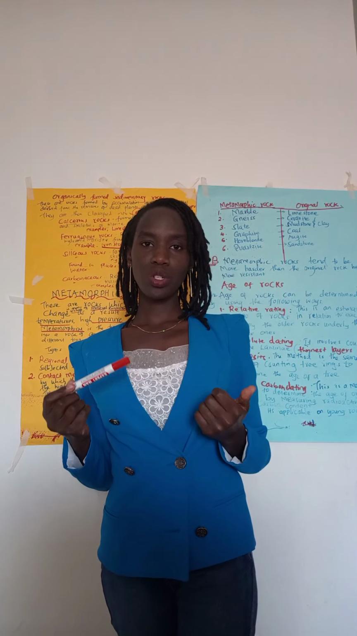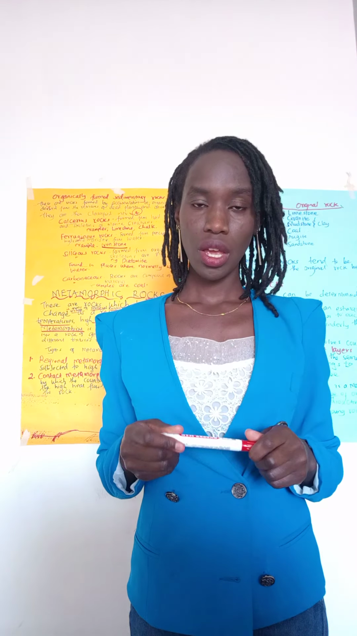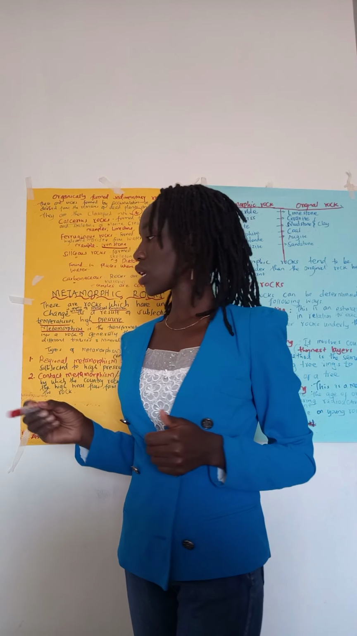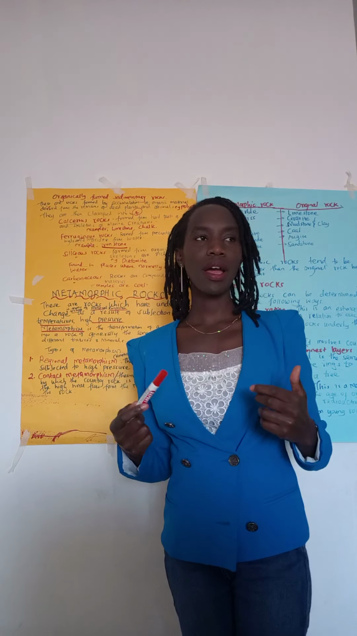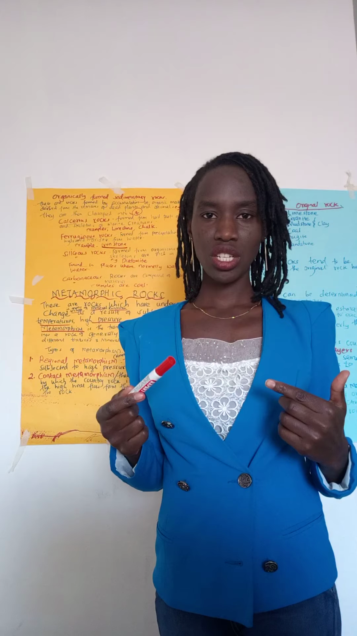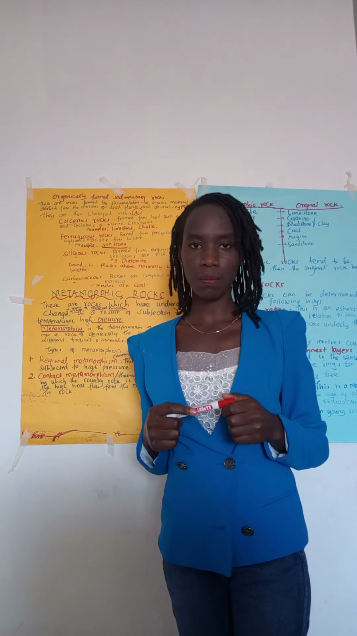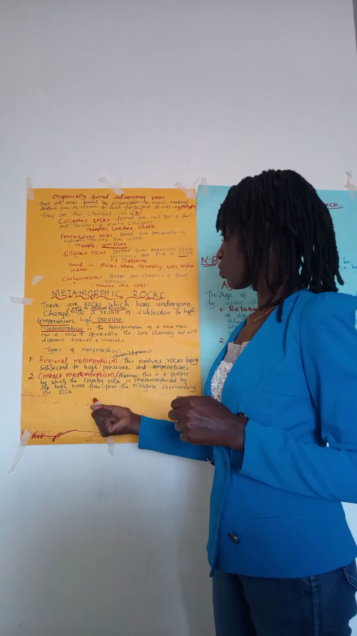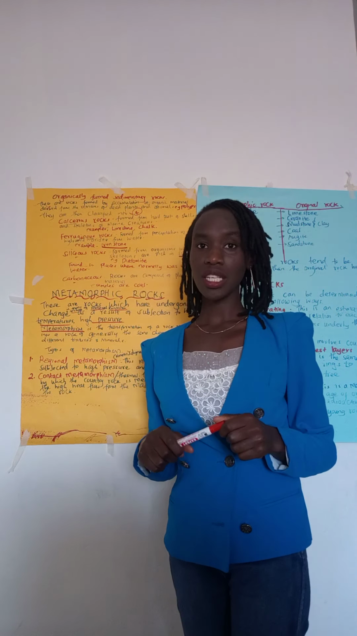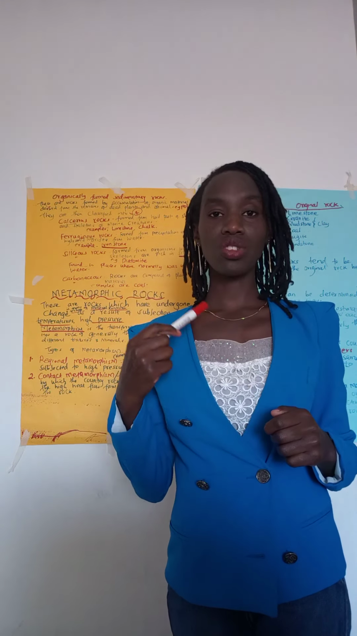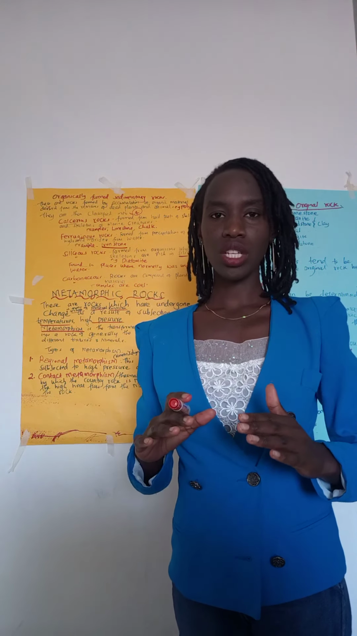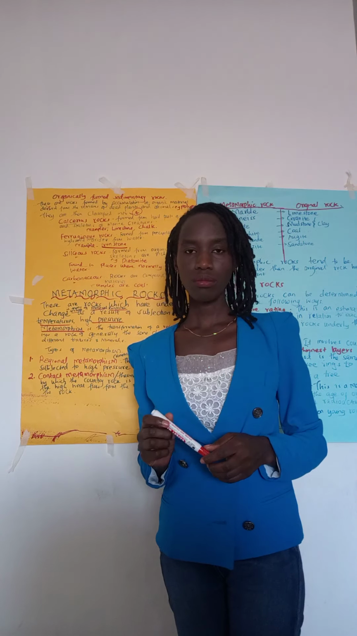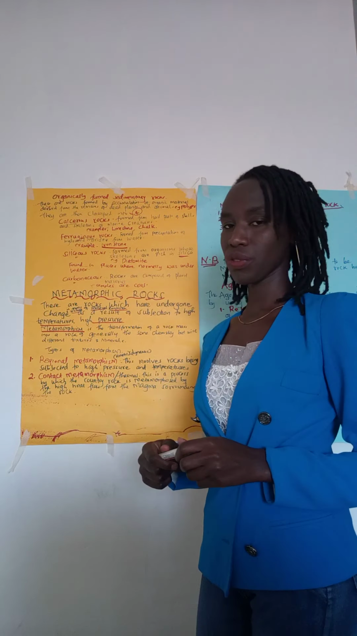So let's look at two different kinds of metamorphism. The first kind of metamorphism is regional metamorphism. Regional metamorphism is a process whereby a rock undergoes change due to the exposure to heat and pressure. Then we have the contact metamorphism. Contact metamorphism is a process whereby a rock undergoes change because it comes in contact with magma. So that is the contact metamorphism.